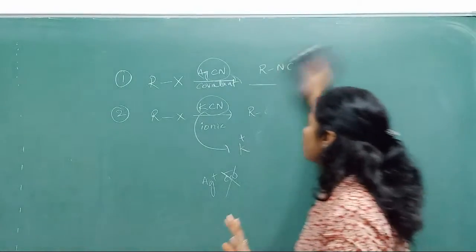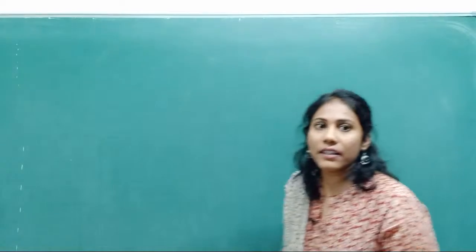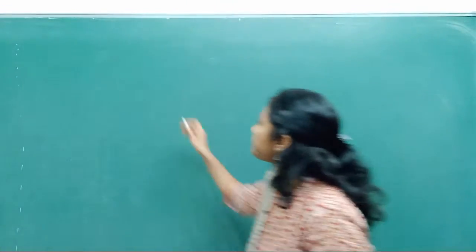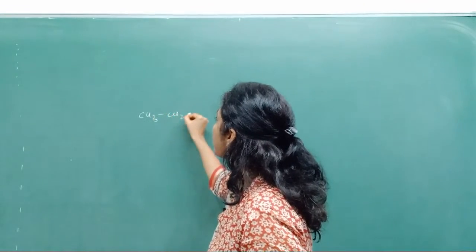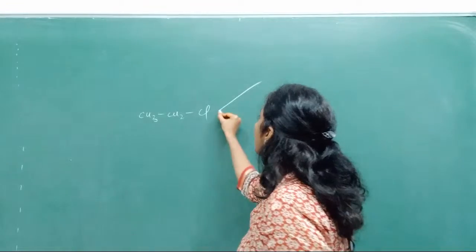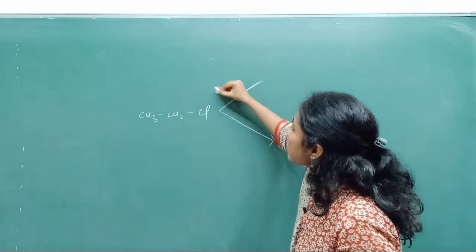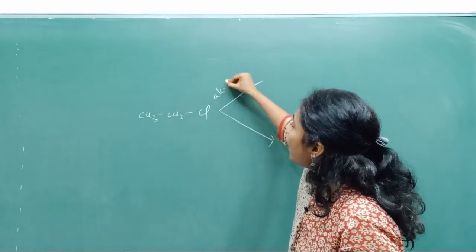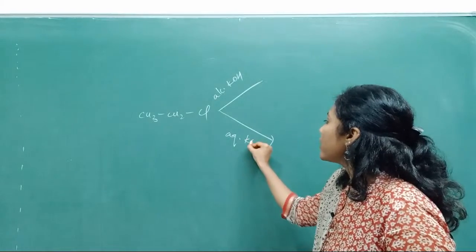So this is one aspect. And now a very, very interesting example. I have CH3CH2Cl, and I'll show two reactions here. One is alcoholic KOH, the other one is aqueous KOH.